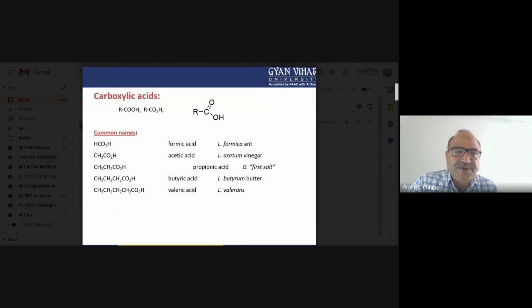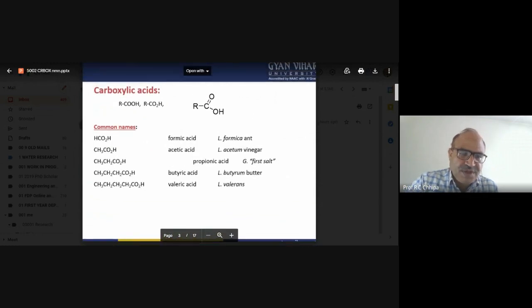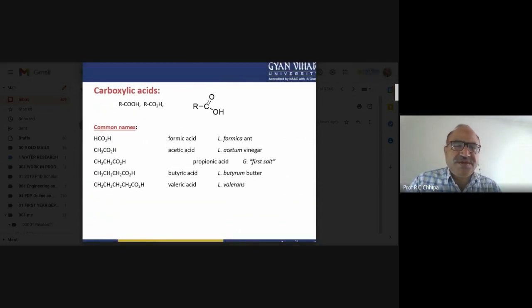But for a systematic naming that is used internationally, a systematic arrangement is given by the International Union of Pure and Applied Chemistry. The IUPAC rules and regulations are given for specific organic compounds, covering functional groups and substituents. A substituent may be an alkyl group, a halo group, or a nitrogen group.